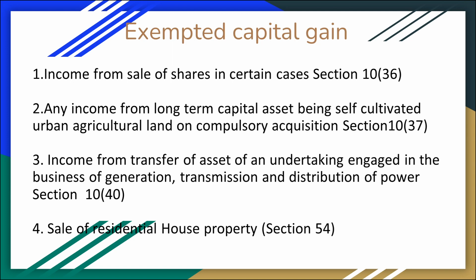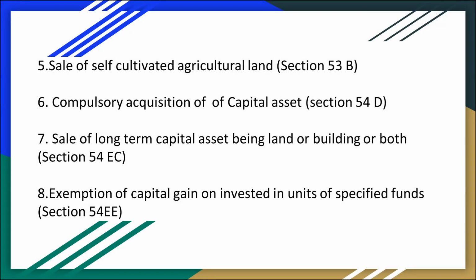Then, sale of residential house property, section 54. The capital gain from sale of a long-term residential house property is exempted. It is to be invested in purchase of one residential house within 1 year before or 2 years after the sale, or construction of one residential house within 3 years after the sale. Only the house property is exempted.